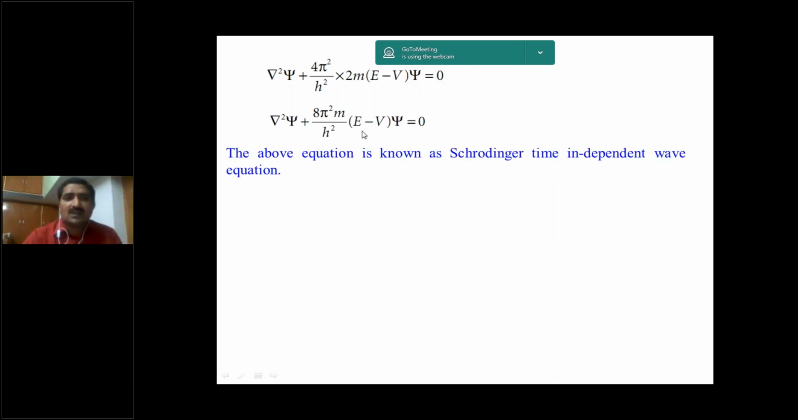So the above equation is known as Schrodinger's time independent wave equation.